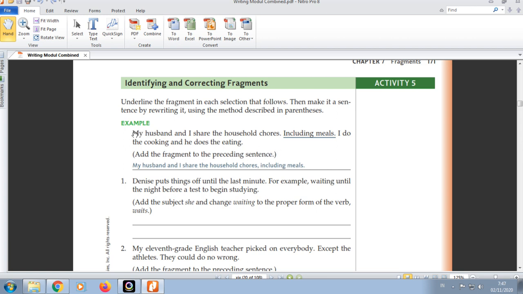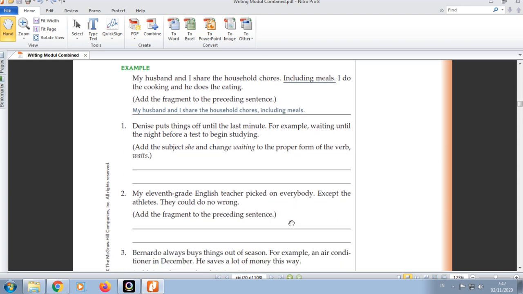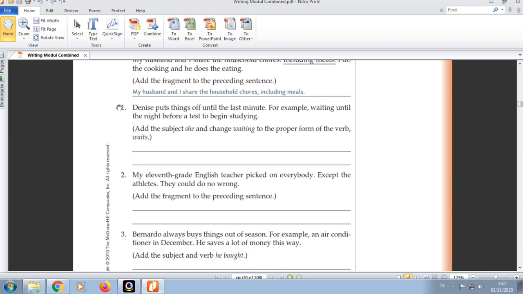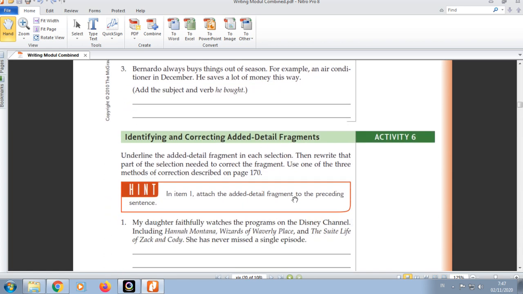Okay, this is the example. Read and then find the fragment. The fragment is including meals, and when you want to correct this one, this is the direction: add the fragment to the preceding sentence. Tempelkan saja. Kalau ditempelkan kan koma, full stop, change into koma, and then including, just attaching including meals to the sentence that comes before it. Okay, do number 1, 2, 3.